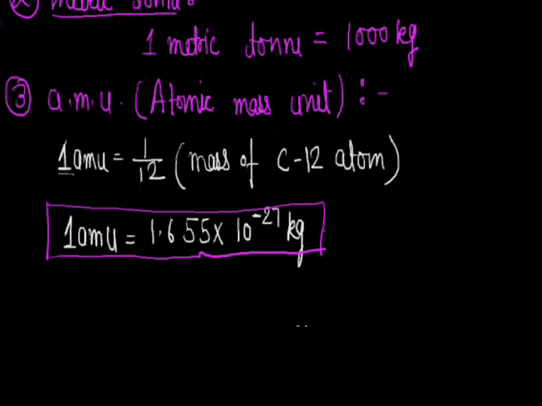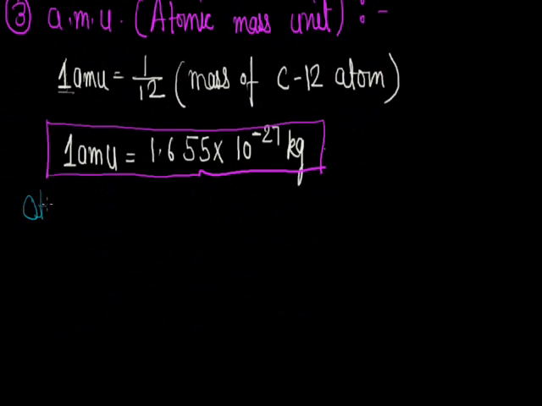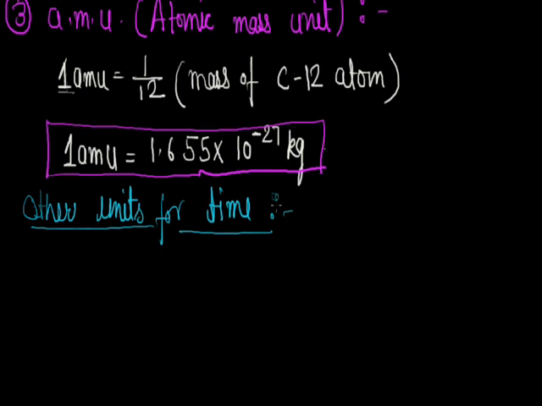So next are some units for time. As we know, in CGS, MKS, FPS or SI, the unit for time is second. It is common. But there are some other units for time also, like lunar month, decade, century, millennium, leap year, minute, hour, day. So these are some other units.